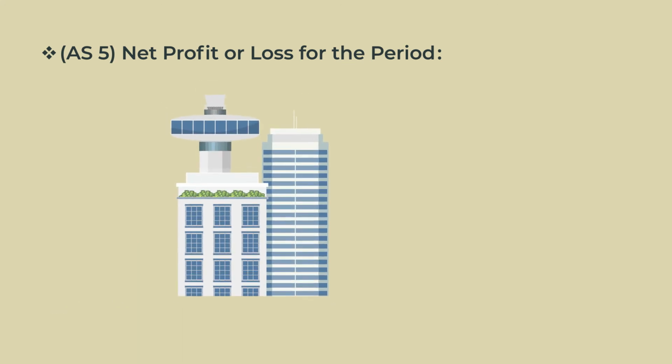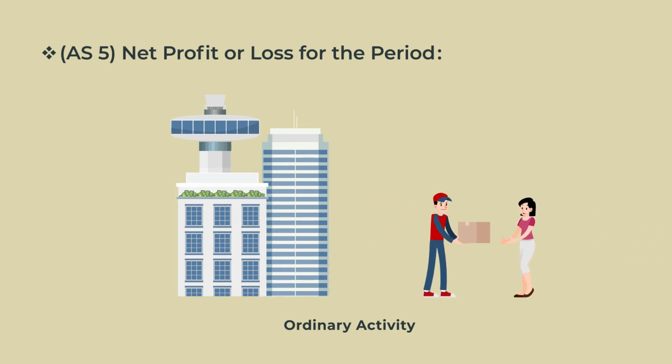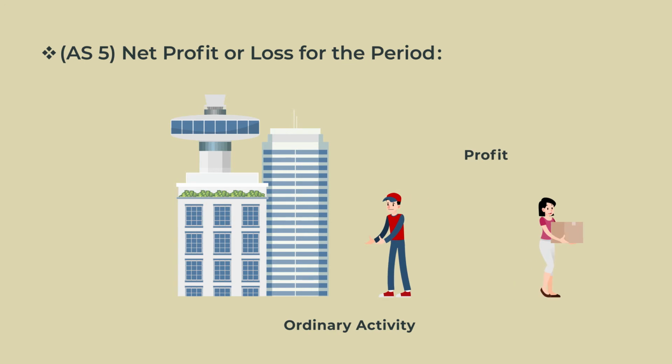For example, profit or loss from ordinary activity which arises in the normal course of business, that is profit or loss on sale of goods and services.